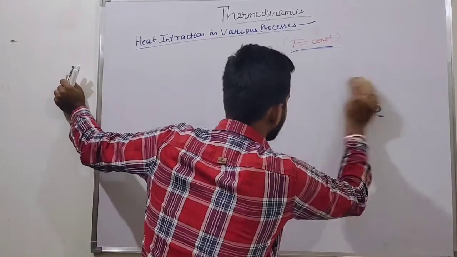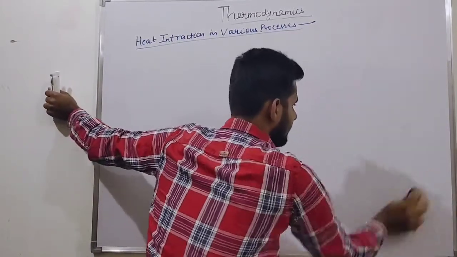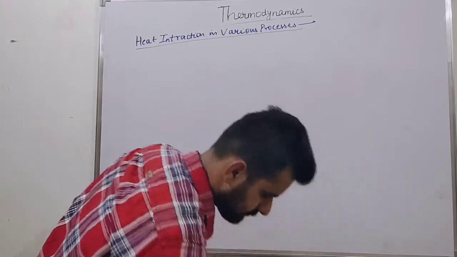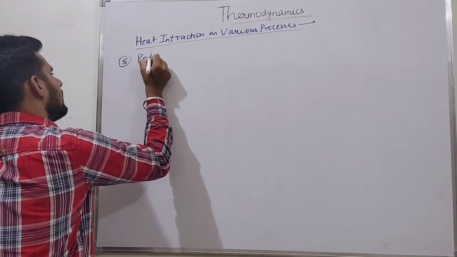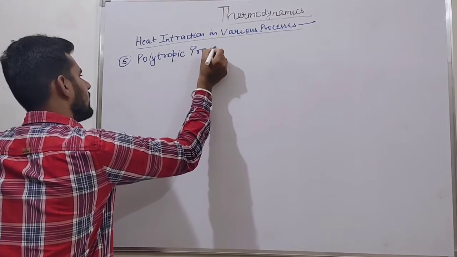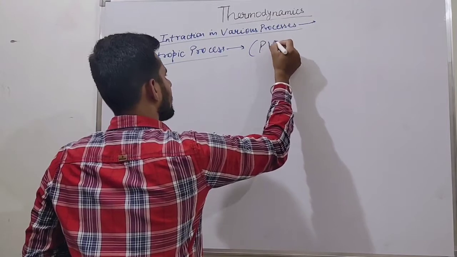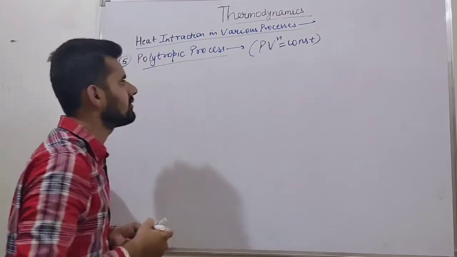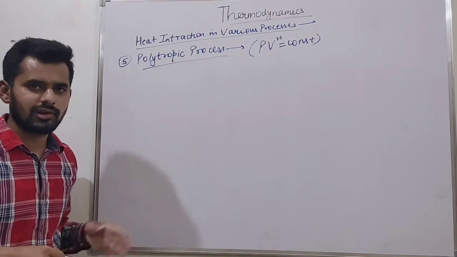Now our next and last process is the polytropic process. Fifth is the polytropic process. What is a polytropic process? We know the polytropic relation PV^n is equal to constant. We know that relation for a polytropic process, PV^n is equal to constant.